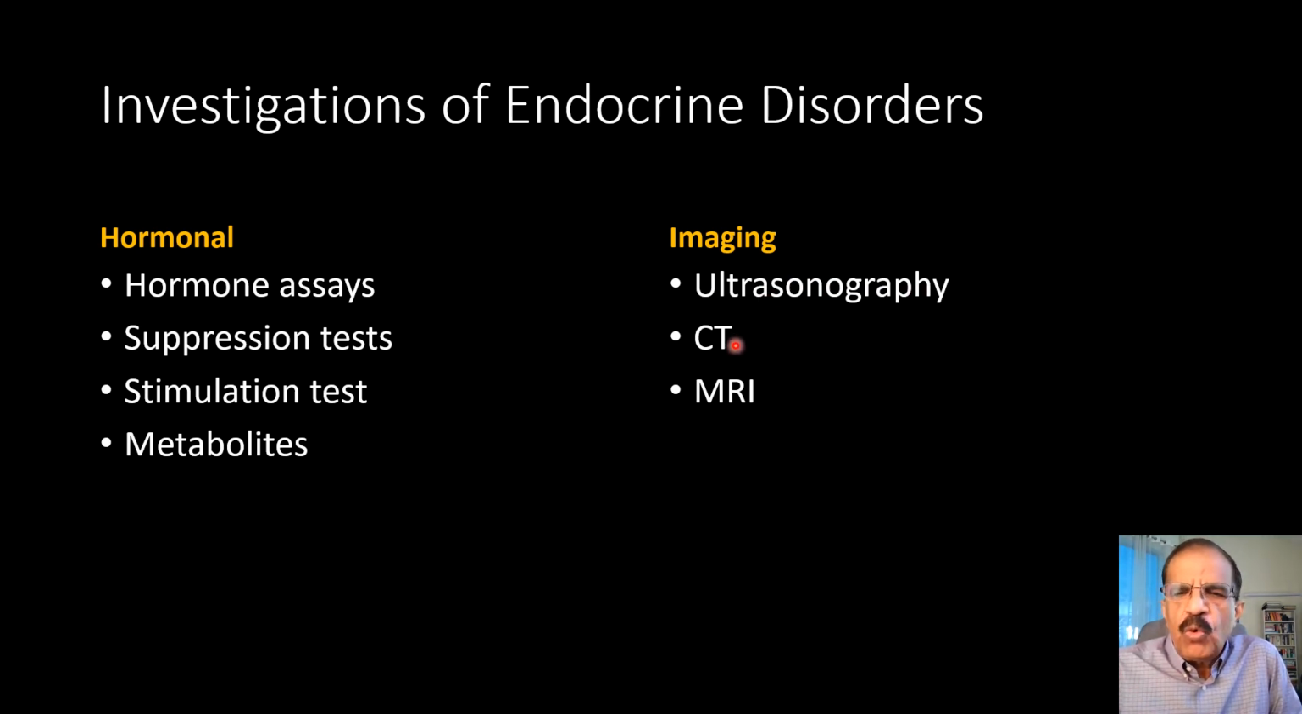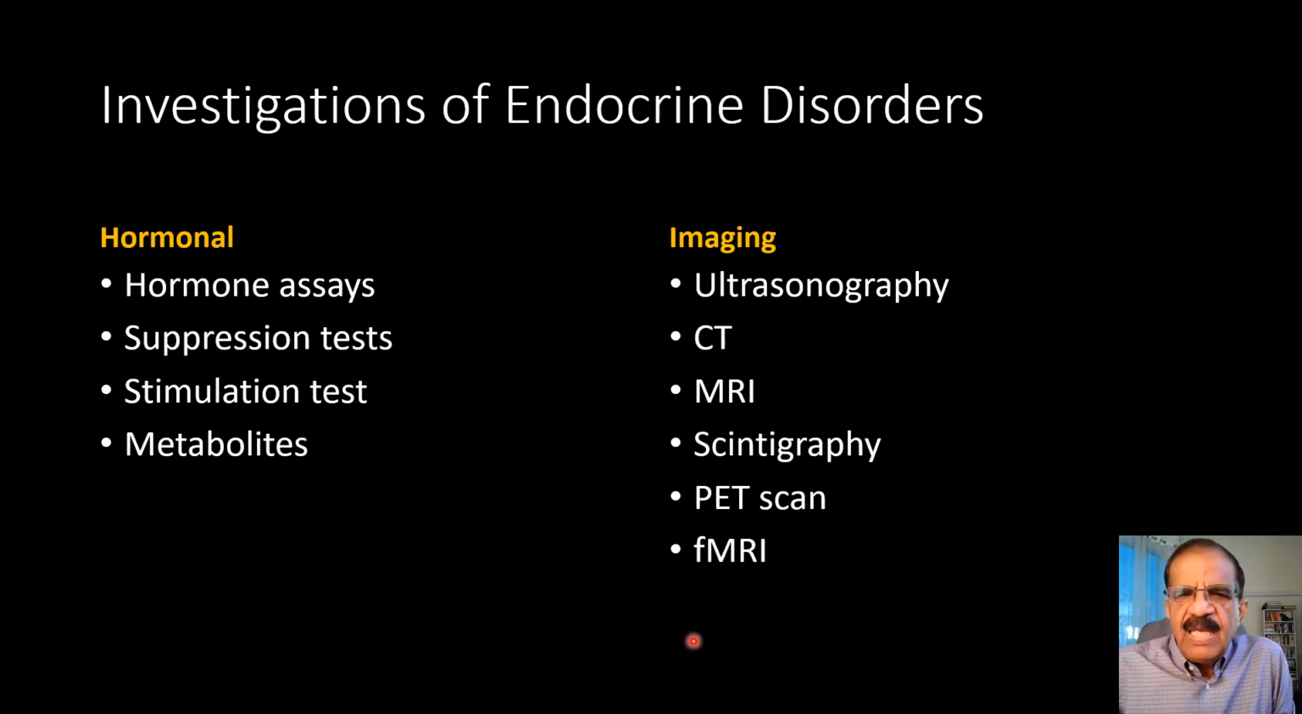CT scan is more sensitive because it has better penetration, and MRI is even better. So after ultrasonography, we normally go for CT scan and MRI to more clearly define the disease process. If it is a tumor, then it gives us a better outline of the tumor, because that will help in resection. So these are the imaging tests of first choice. Then we have some other imaging tests which are applied in specific circumstances. Scintigraphy is an old-fashioned test, but it is still useful.